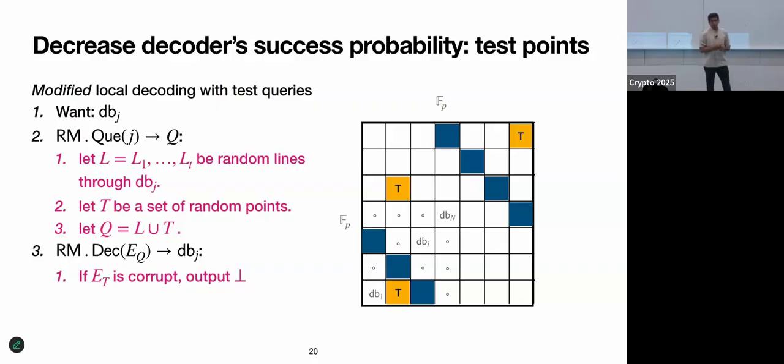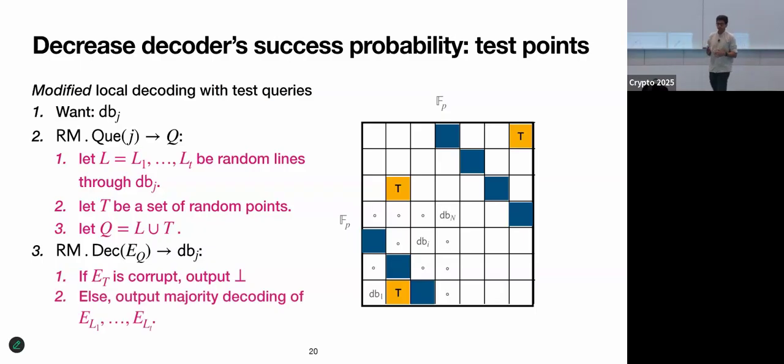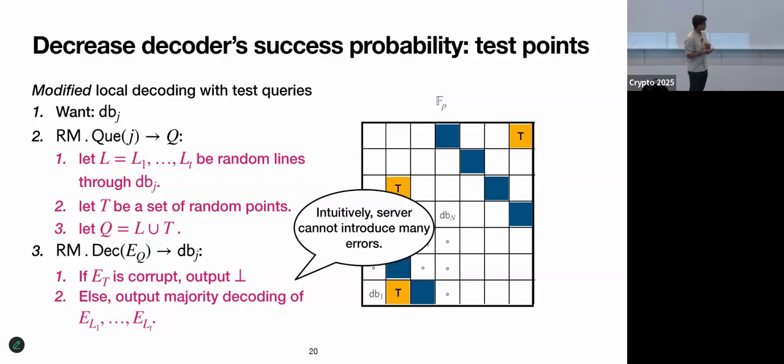Okay. So now the decoder will try to use these test points to figure out, has the codeword been corrupted or not? If it sees that there's any corruptions on these test locations, it'll immediately abort. Otherwise, it'll try to decode using the lines that it got. Okay. And the idea is that the server can't introduce too many errors now because it'll be detected by the test point. Okay. That's the intuition.